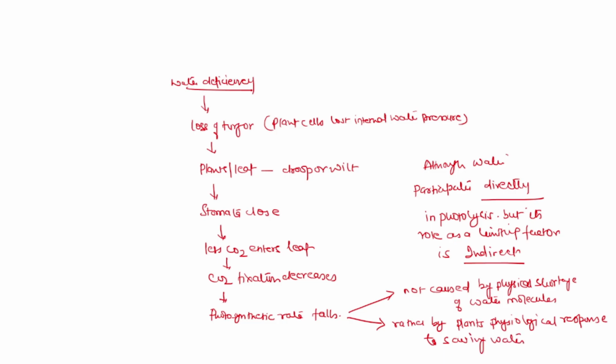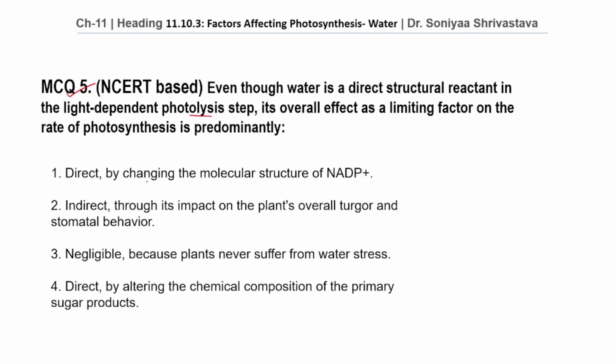Now coming to our options. Option number 1, direct by changing the molecular structure of NADP+. Water shortage does not change the structure of NADP+. This is unrelated to the limiting effect of water. Therefore, this is the wrong option. Option number 2, indirect, through its impact on the plant's overall turgor and stomatal behavior. Yes, this is our correct answer.